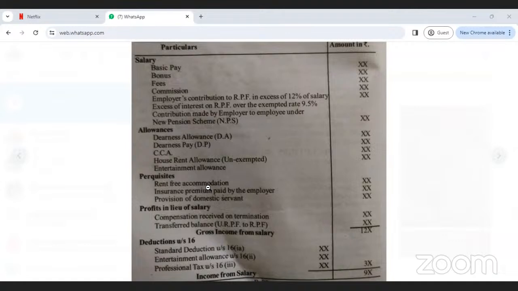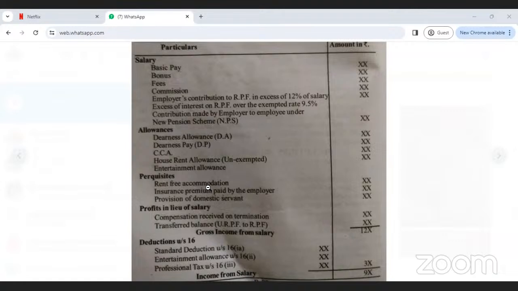So under section 16, what is the first one? 16(1), standard deduction. So how do we calculate the standard deduction? The standard deduction is the amount of gross salary and 50,000 of income, whichever is least, which comes under section 16.